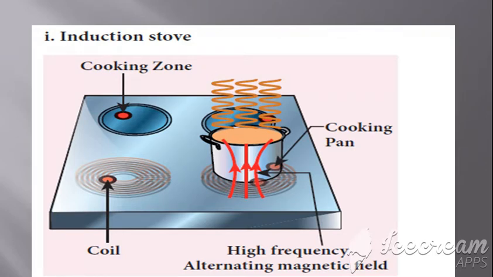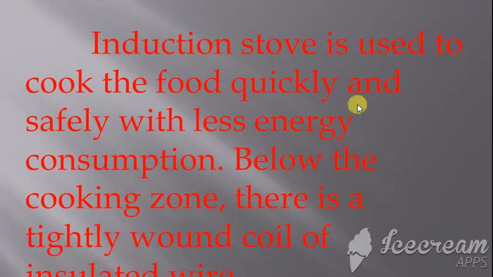So we'll just see with this. As I told you, this is the cooking zone. Below this cooking zone we have a coil, and that coil has concentric circles. Clear? The induction stove is used to cook food quickly and safely with less energy consumption.